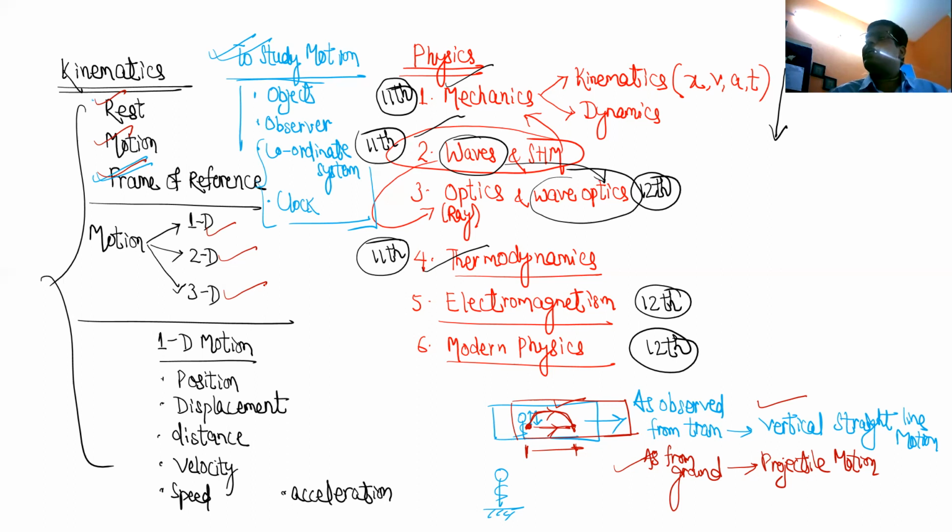For example, let's say here is a room. Now we are studying 1D motion, 2D motion, and 3D motion.